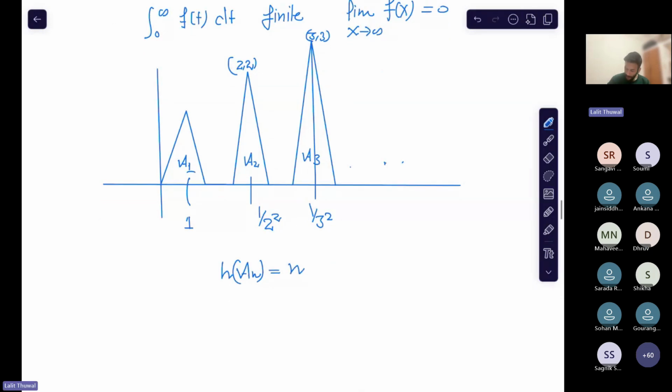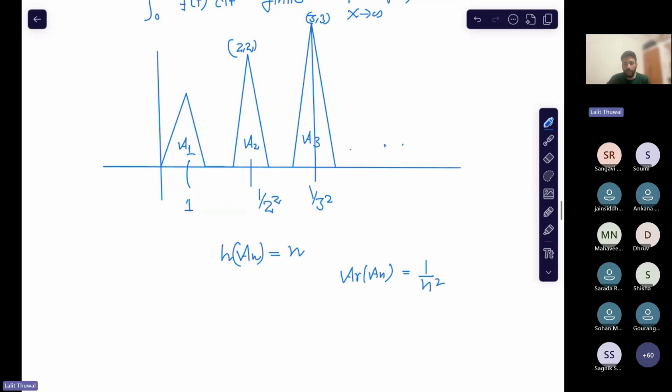So we want A_n, the area of the nth triangle, to be 1 by n squared. So what should we choose the base to be? I also let you know that this is possible. The 1 by n squared must equal the area of the triangle, which is half into base into height.